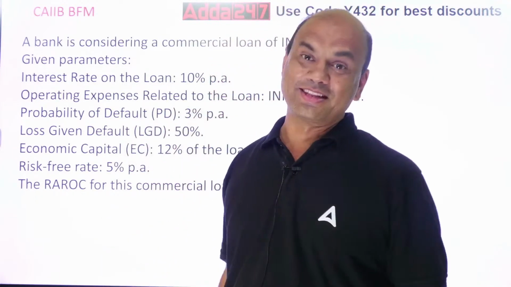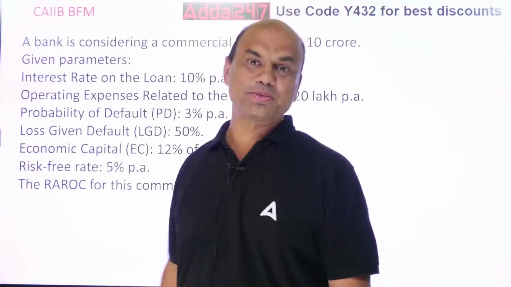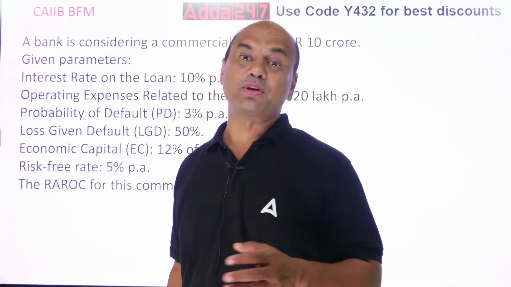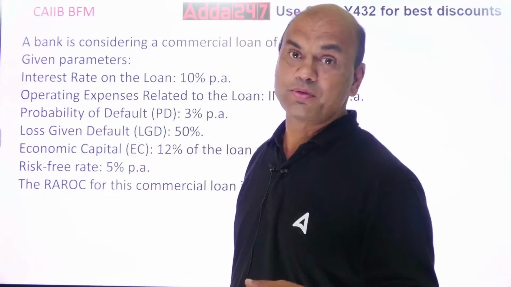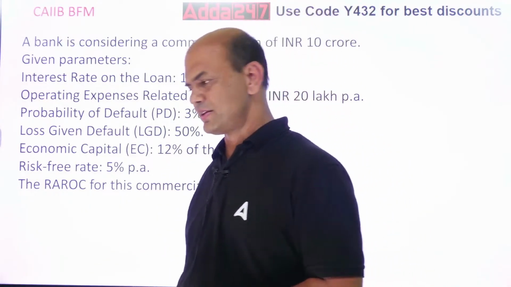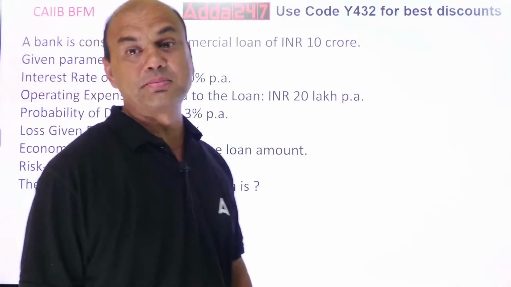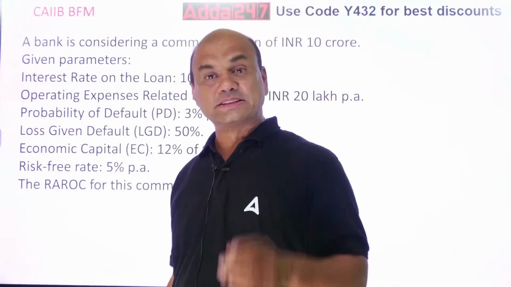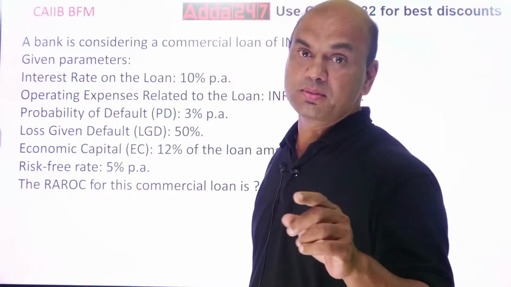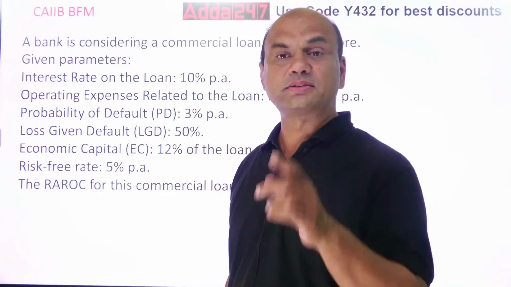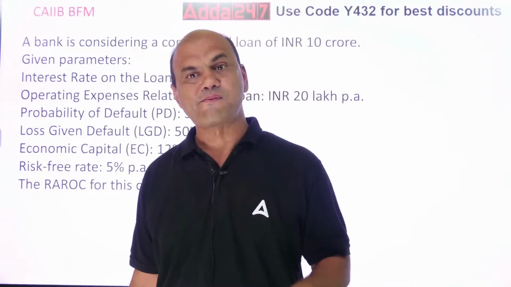Probability of default. Now, these terms are important. What is PD? Probability of default means what are the chances of this loan getting default? How will you know this? How does the bank calculate the probability of default? It takes the data, back testing. It takes the data of the past 10 years.